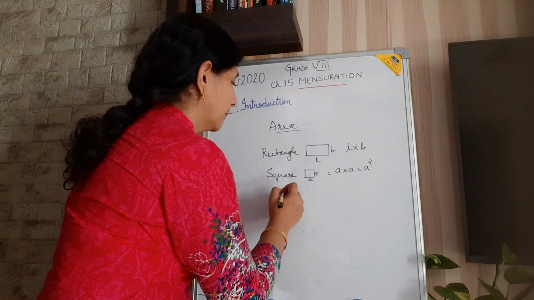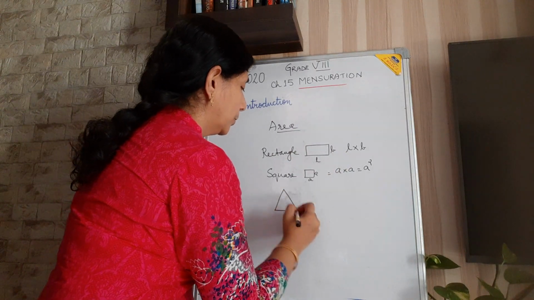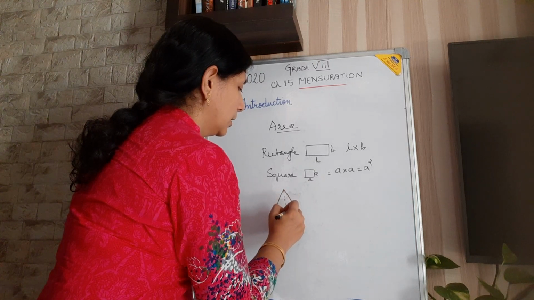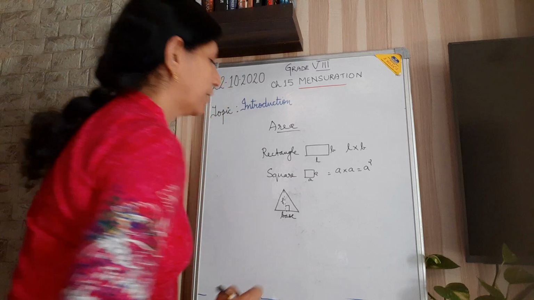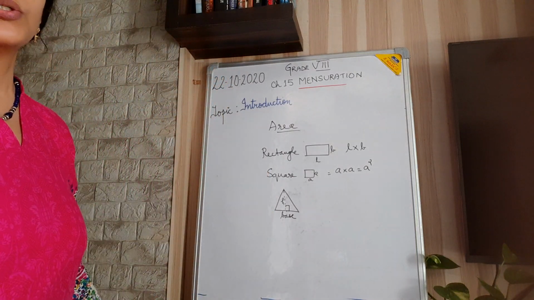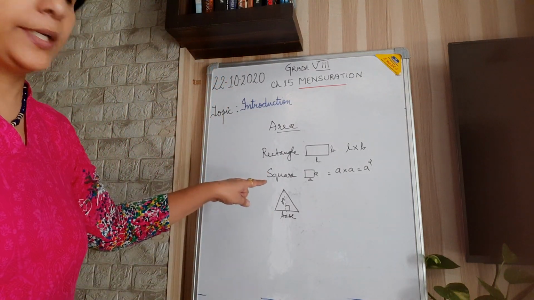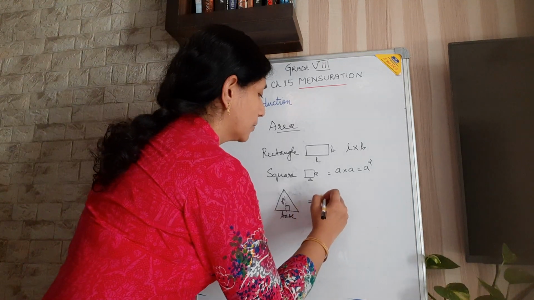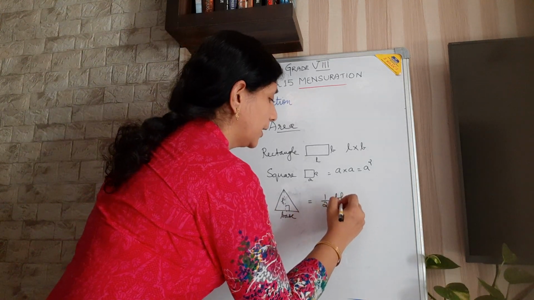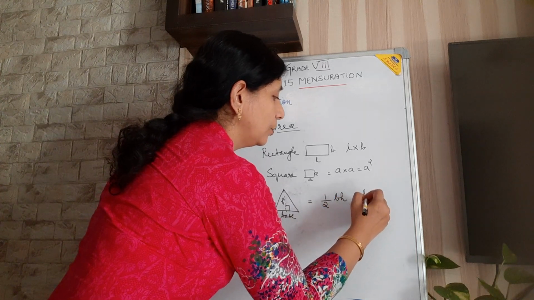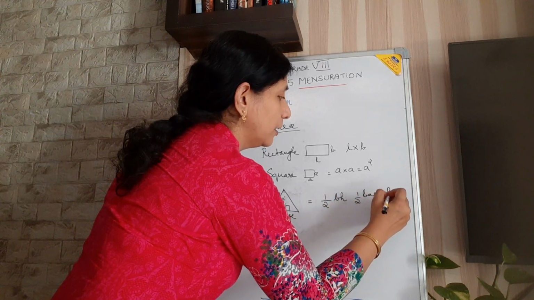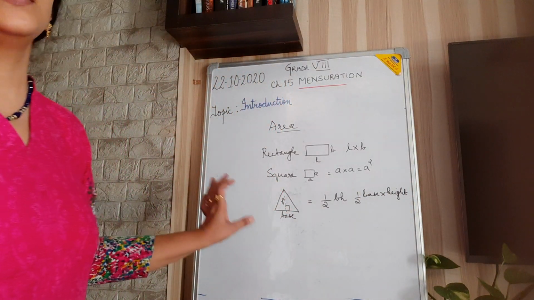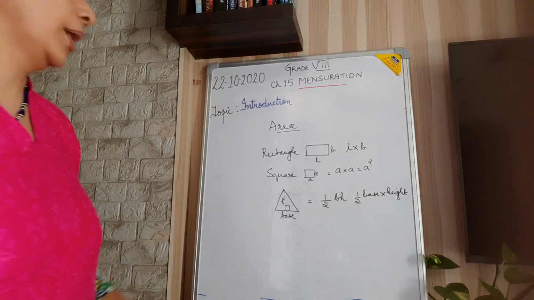Then if it is a triangle, you know that this is considered as the base, and the perpendicular from a vertex to the opposite side is called the height. So the area is taken as half BH, that is half base into height. This is the common formula for the area of any triangle.